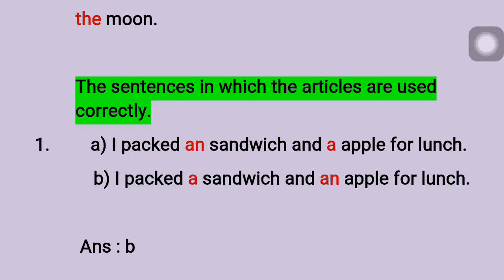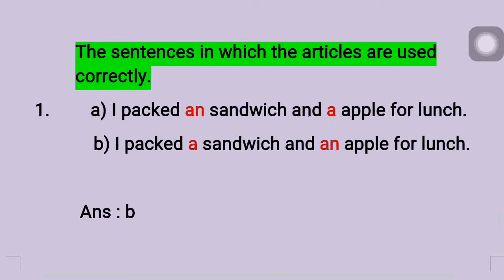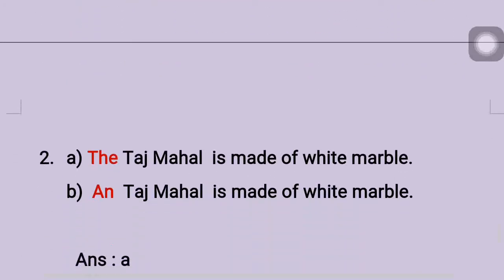Hope you are understanding. See the difference now. When I am saying I packed an sandwich and an apple for lunch, is it looking correct? No. It's not at all. So B, I packed a sandwich and an apple for lunch. Yes, this is perfect. So our answer is B. Now let's move on to one more.